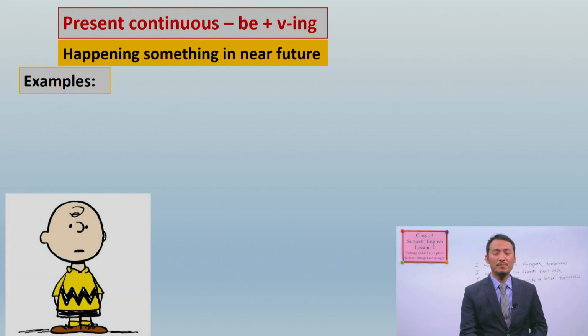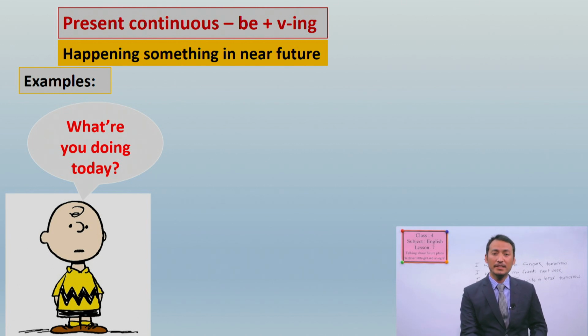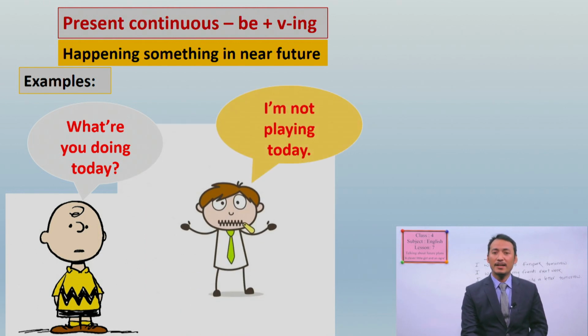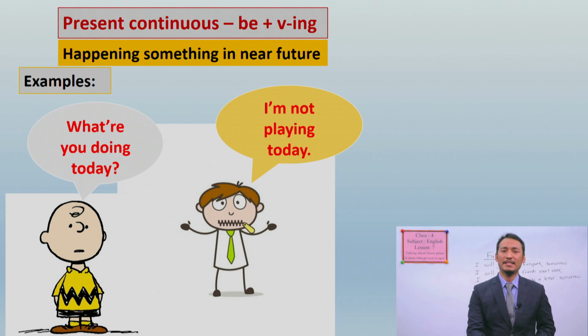For example, this boy is saying, what are you doing today? This is not happening yet, and he is asking someone about the activity that someone is going to do in that day. Let's see another boy, how he says, I'm not playing today. He's saying, I'm not playing today. Sometimes you may not have a plan, and you can say in the same structure that you are not going to play or you are not playing, or you can also say, I will not play today. Okay, these are all the similar sentences or structures for talking about future plans.